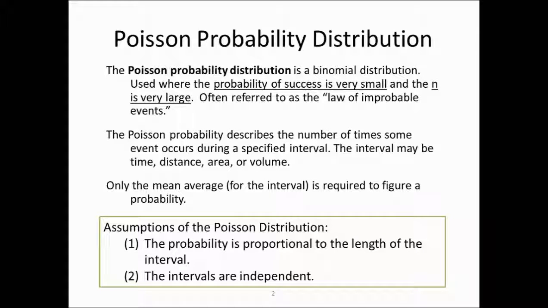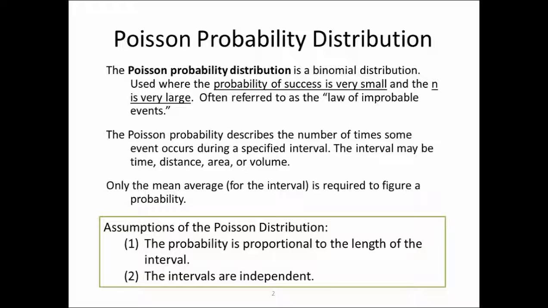unlikely. The Poisson probability distribution describes the number of times some event occurs during a specified interval. The interval may be time, distance, area, or volume. Only the mean average is required to figure a probability.